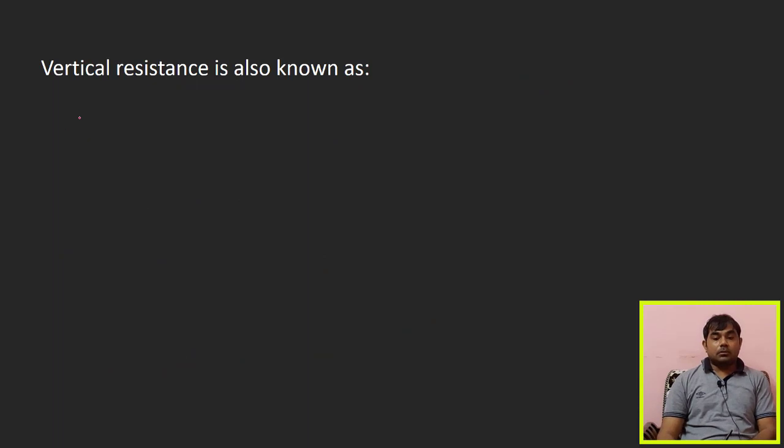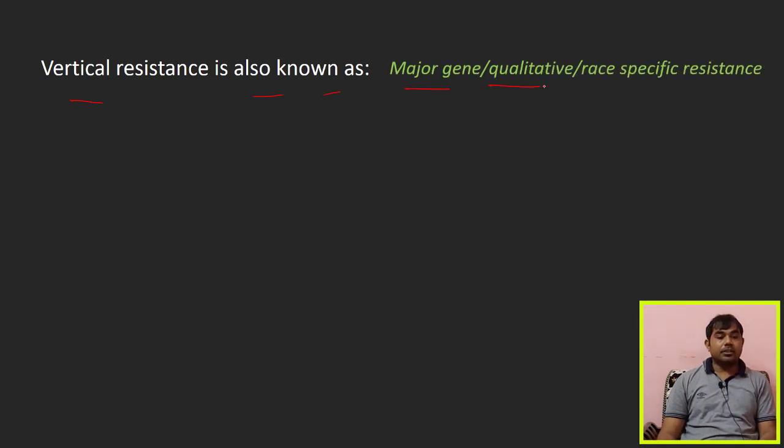Now here we will talk about vertical resistance. Vertical resistance, you know about that. This is the major gene, qualitative or race specific resistance. You may have heard about vertical as well as horizontal resistance. Vertical resistance is very race specific, but horizontal is not race specific.